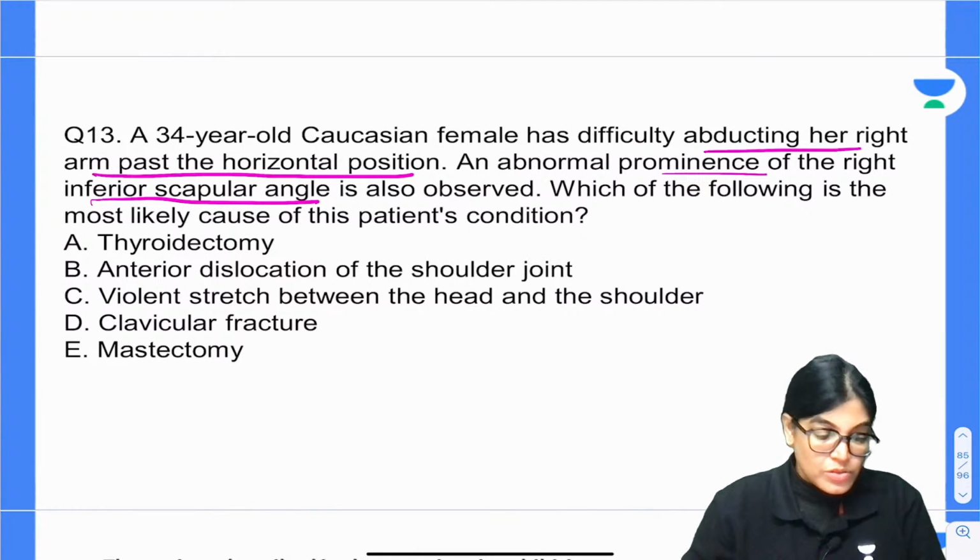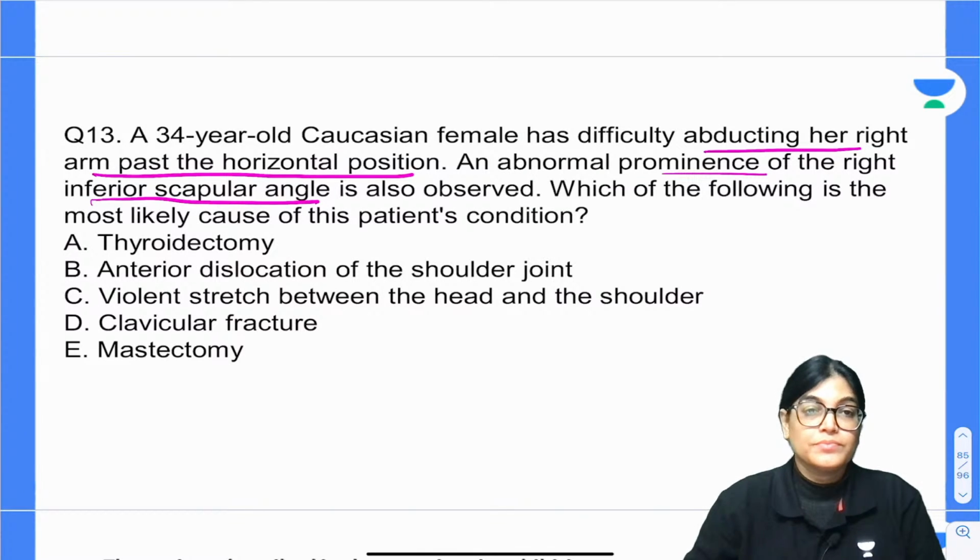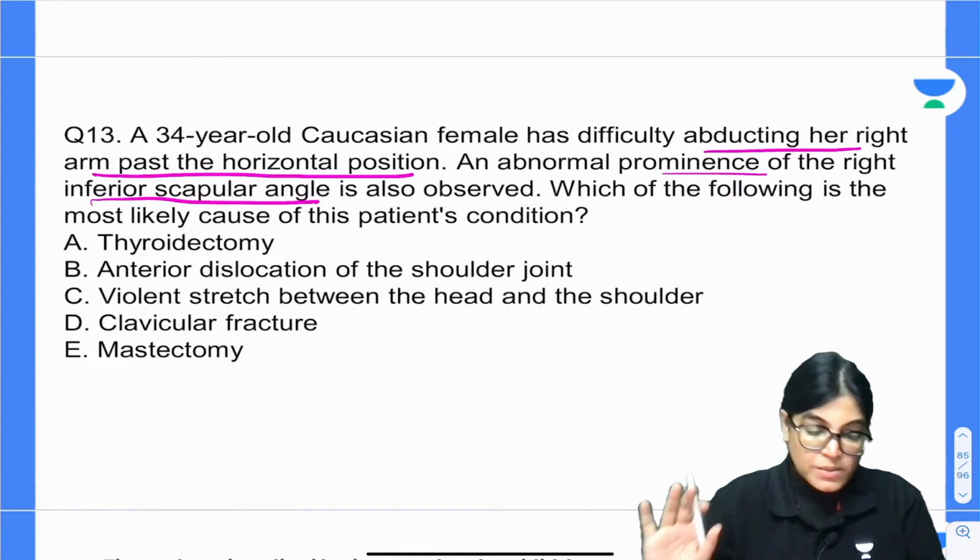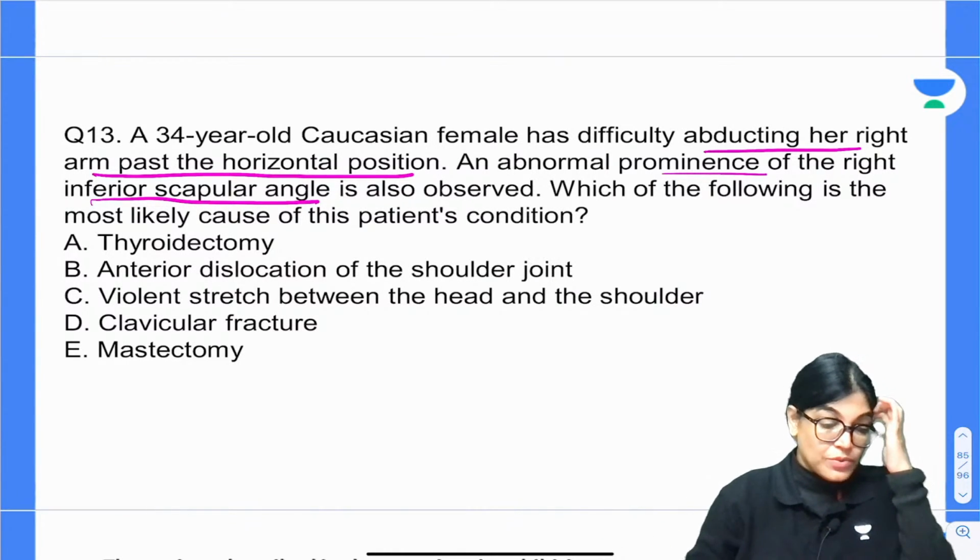Ashwani Meshra is also telling E as the correct answer. Okay, so many of you are telling E as the correct answer and Behra is telling B. So, let me explain it, don't worry, I will give you the correct answer.